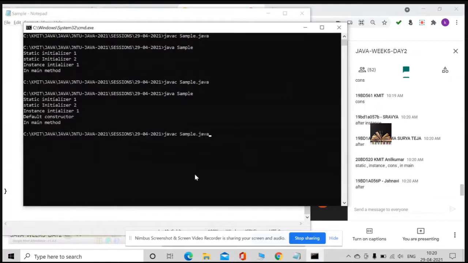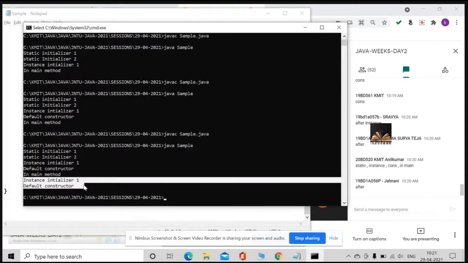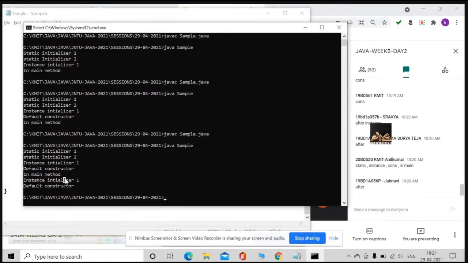What is going to happen for the second object? For the second object, again the instance initializer and also the default constructor will be executed. Understood now? Again for the second object, the instance initializer block got executed, and next it comes to the constructor. Understood?